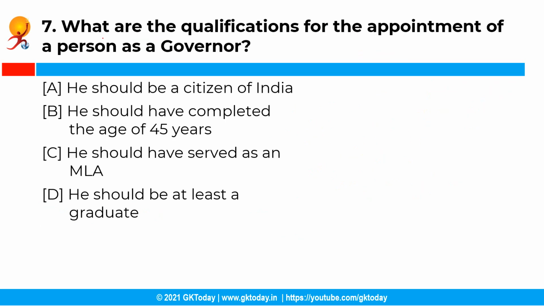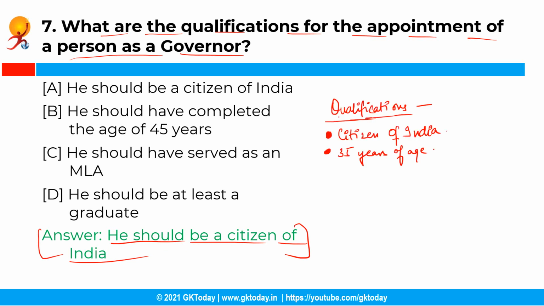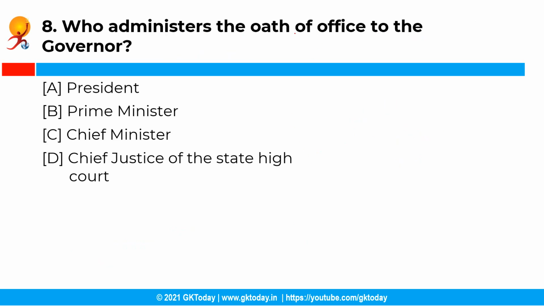So the next question is, what are the qualifications for the appointment of a person as a governor? Now you have the following options and the correct answer is option A, that is he should be a citizen of India. See, there are only two qualifications for the appointment of a person as a governor. Firstly, he or she should be a citizen of India, and secondly, he should have completed the age of 35 years. Now the next question is, who administers the oath of the office to the governor?